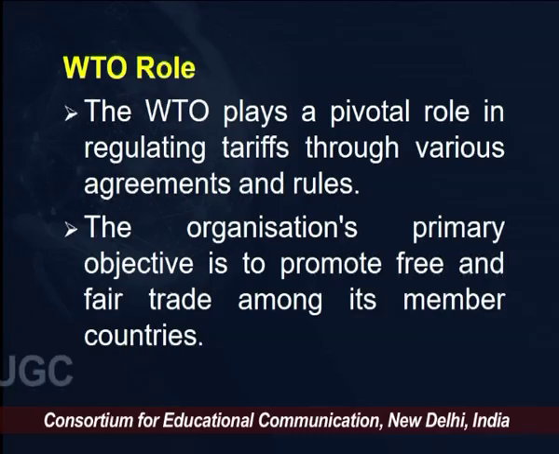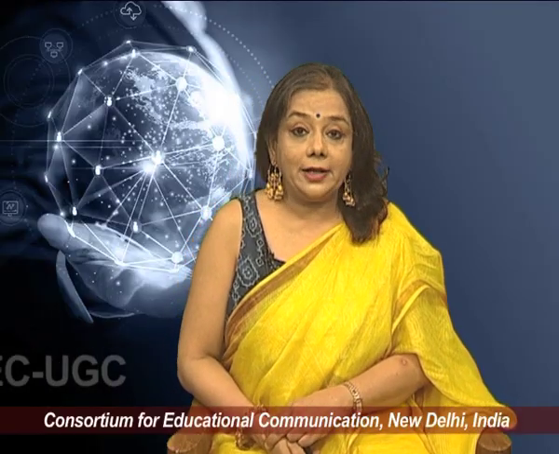So, it is striving for a non-tariff kind of world from the very beginning, and they were always proposing a free trade situation, which has still never happened between the countries of the world. By establishing a framework for tariff bindings, schedules and modifications, the WTO aims to reduce trade barriers and facilitate the smooth flow of goods across borders.